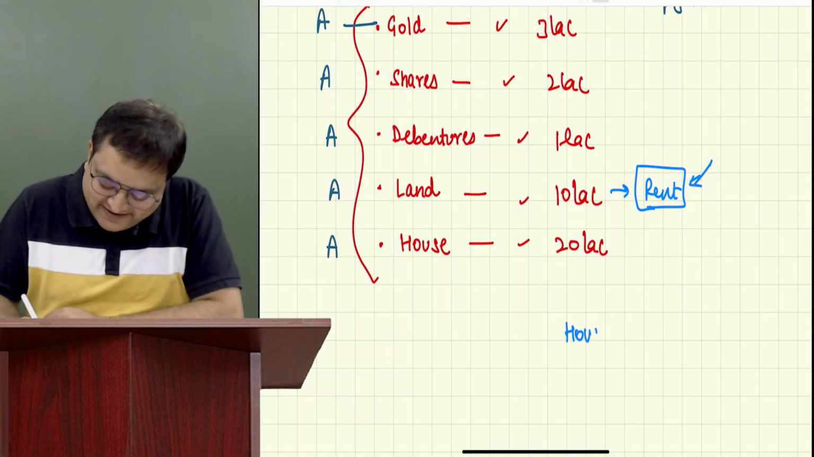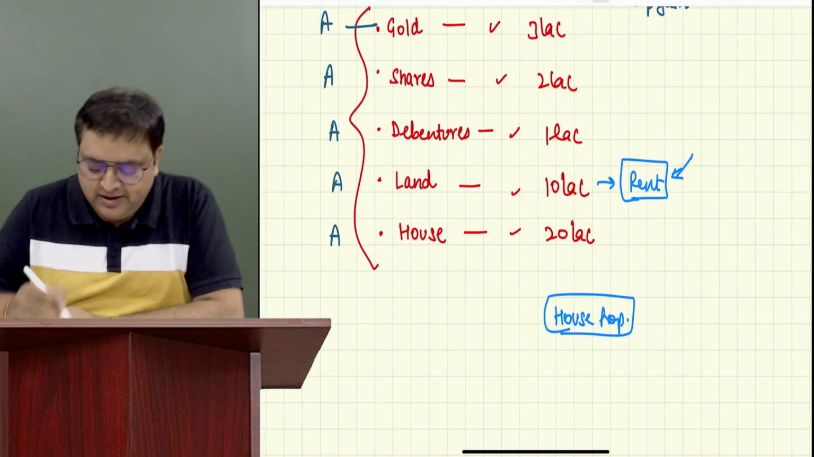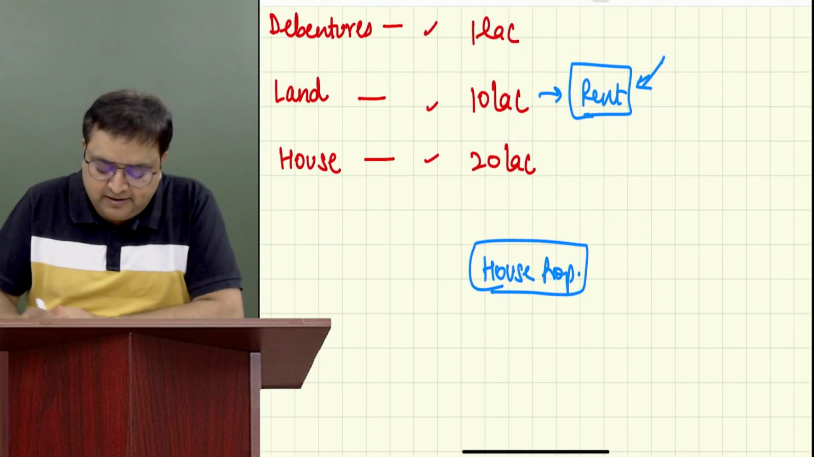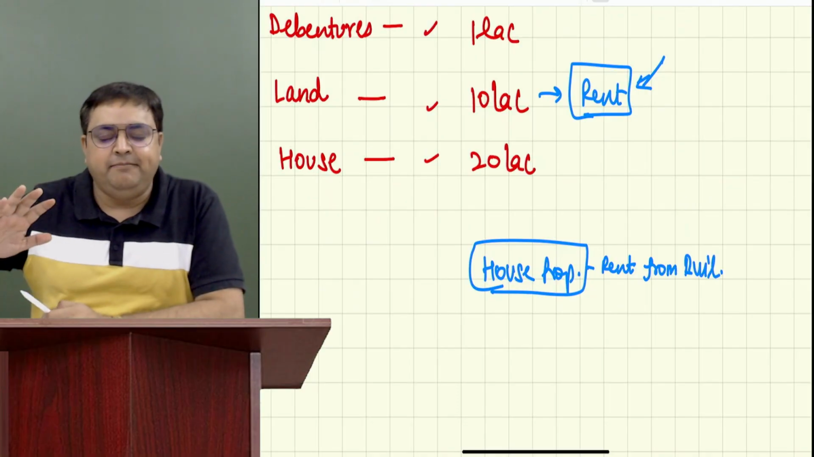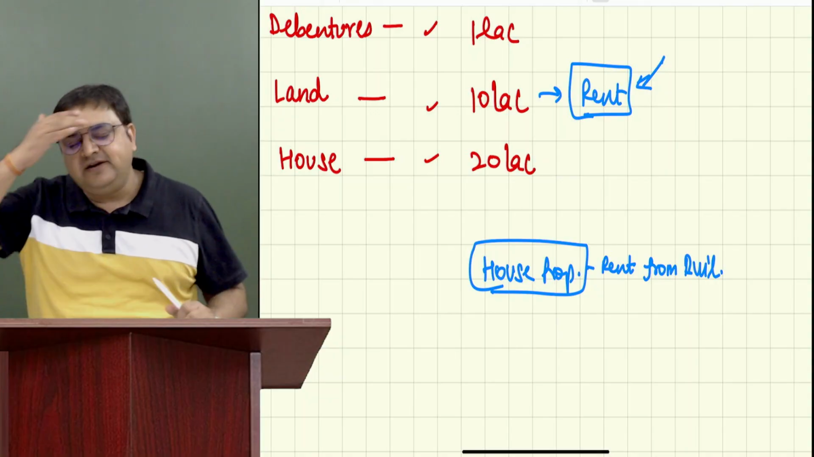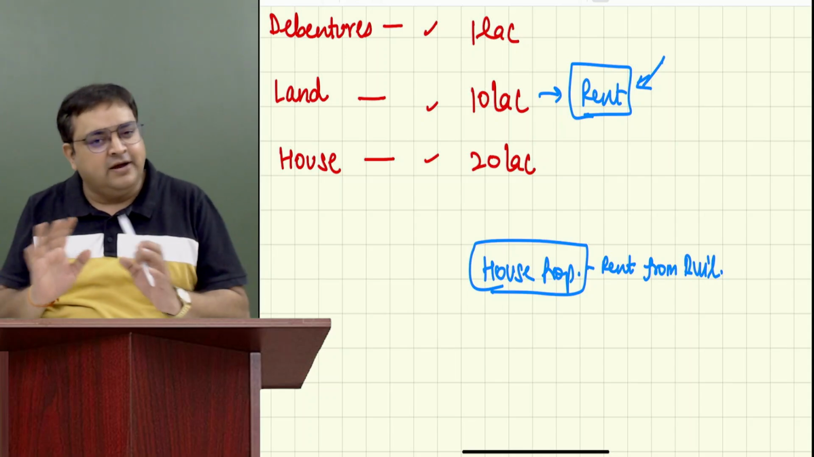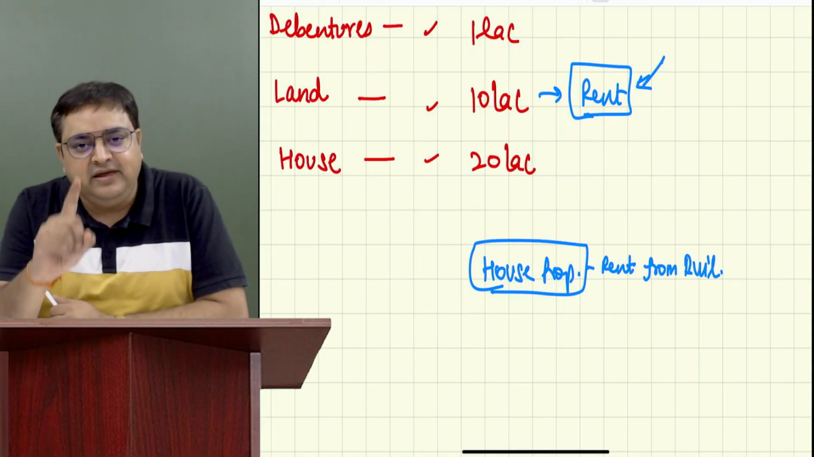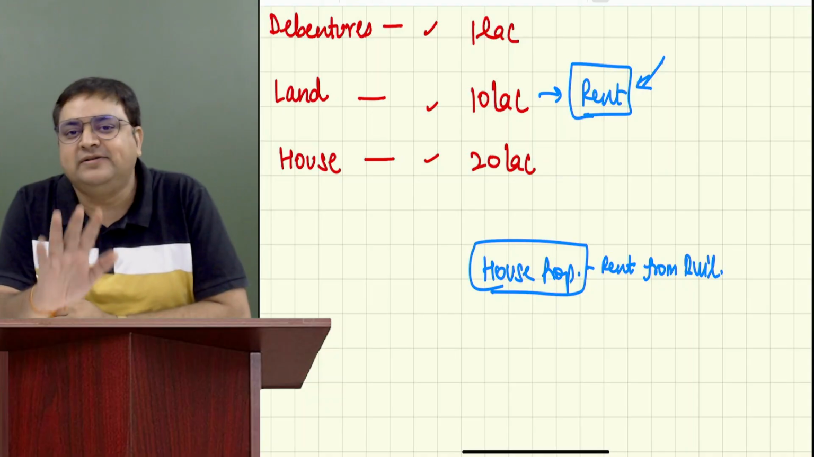House property. We have not done the head, but I'm just telling you. What is house property income? House property is rental income, rent from a building. What is a building? A building is a built up structure. Whenever I say building, in our mind we generally picture a skyscraper, a multi-story building. No. In income tax, even one room is a building, any built up structure. Even one room, two rooms is a building.